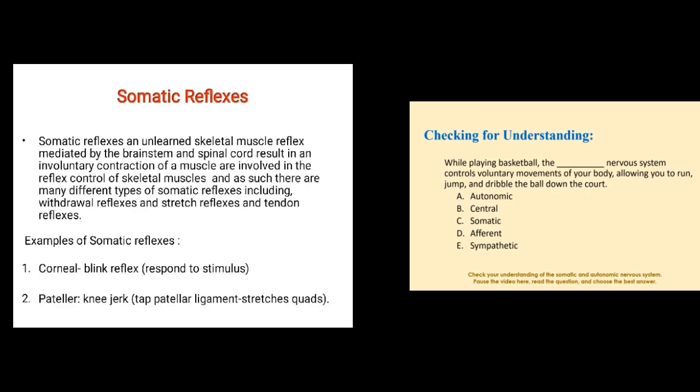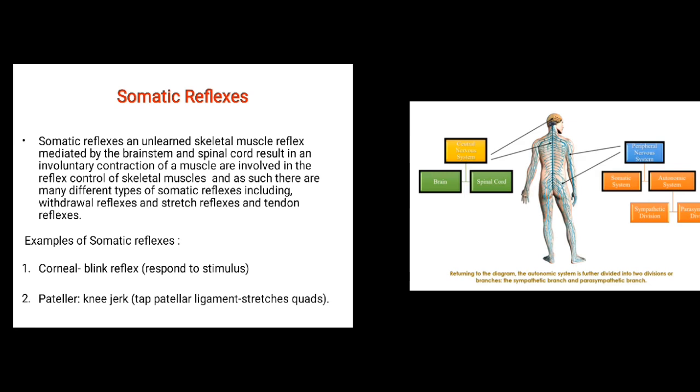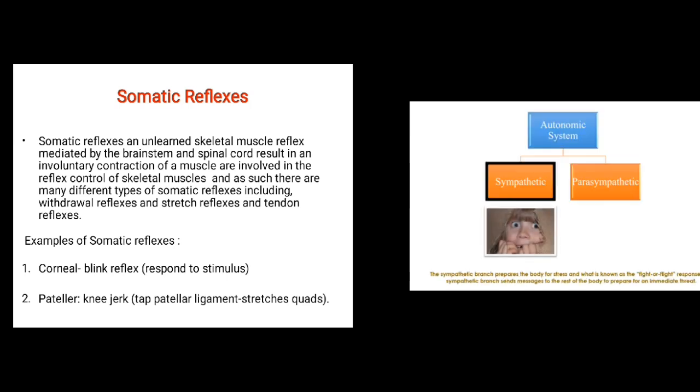Somatic reflexes: a skeletal muscle reflex mediated by the brainstem and spinal cord results in an involuntary contraction of a muscle. They are involved in the reflex control of skeletal muscles, and as such, there are many different types of somatic reflexes, including withdrawal reflexes, stretch reflexes and tendon reflexes. Examples of somatic reflexes include the corneal blink reflex, which is a response to a stimulus, and the patellar knee jerk. The tap on the patellar ligament stretches the quads.